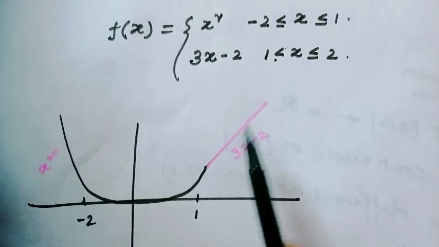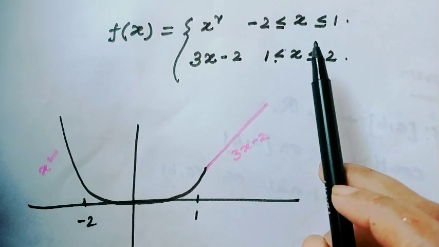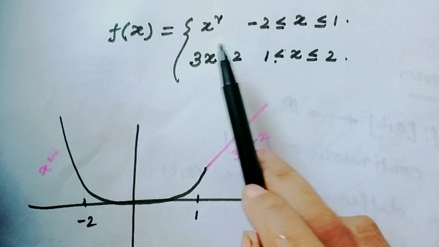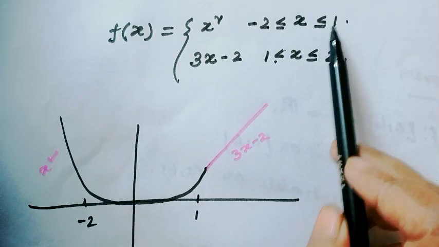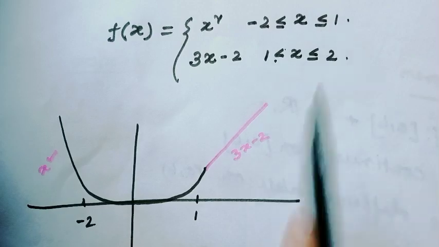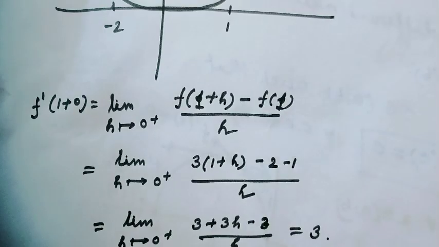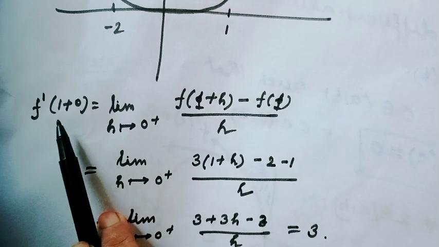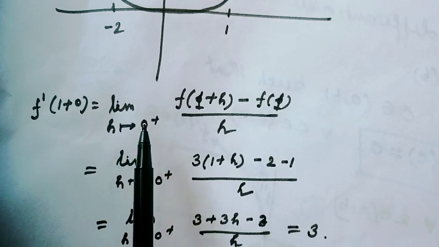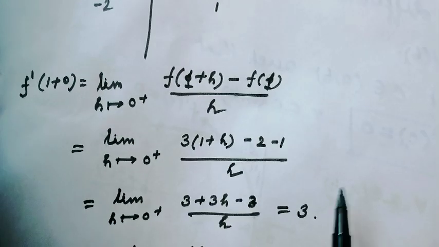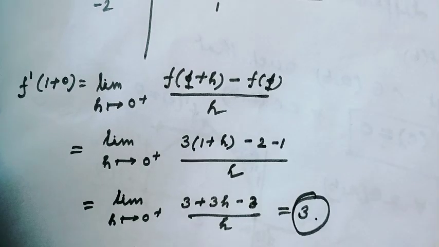Notice the function is continuous over the whole interval, but check the differentiability at the point 1, because here is the break. If you calculate f prime 1 plus 0, that is when x goes to 1 from the right side, then the value would be 3.